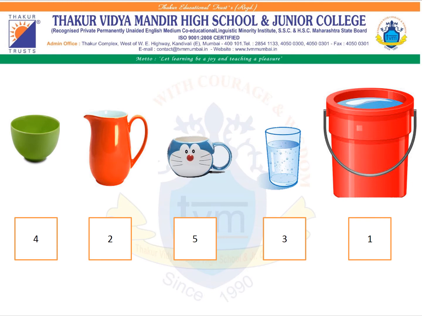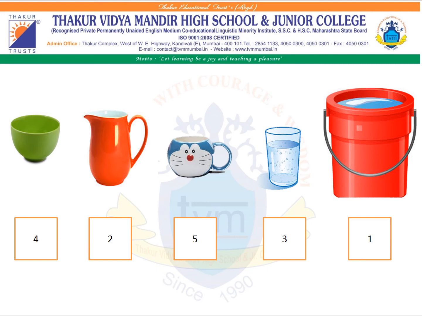Now children, we are going to rank the vessels according to their capacity. So let's start now. First one will be the bucket because the bucket is bigger. So the bucket can hold more water than any other vessels. Okay, so we are going to put 1 for the bucket. Yes, after the bucket what will come? Yes, that will be the jug. Correct. The jug will hold more water than the bowl, cup and glass because the jug is bigger than the bowl, cup and glass. So second will be the jug. We are going to write 2 for the jug.